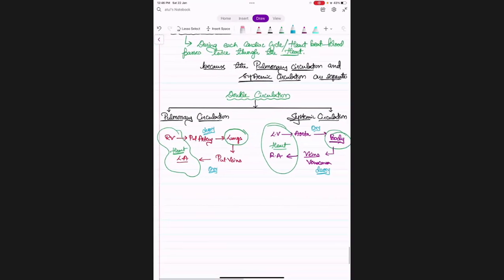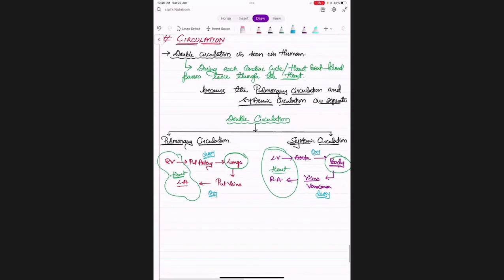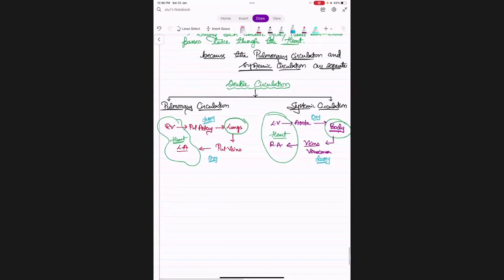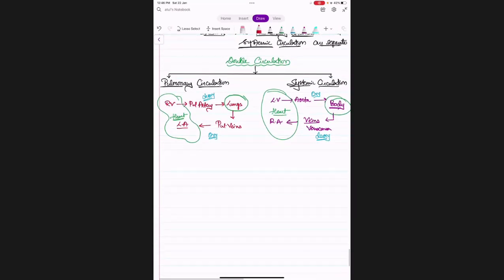In a very simple way, we have taken the double circulation, systemic and pulmonary circulation. I don't think you need to write statements related to this. Okay. Apart from this, there is one more type of circulation present in our body, that is coronary circulation.